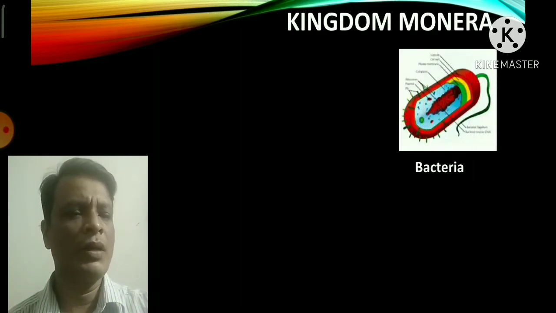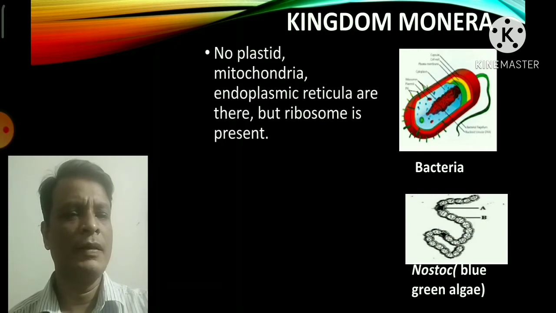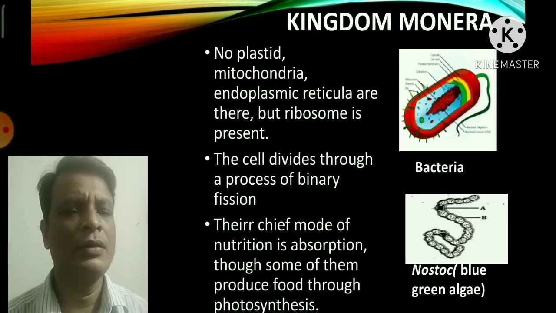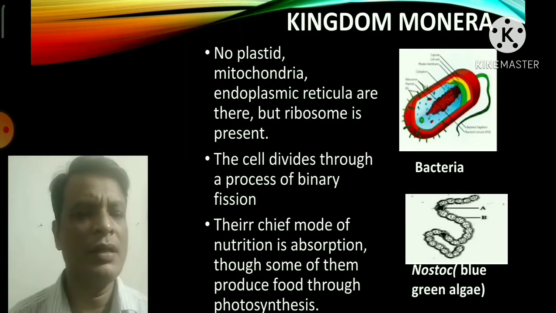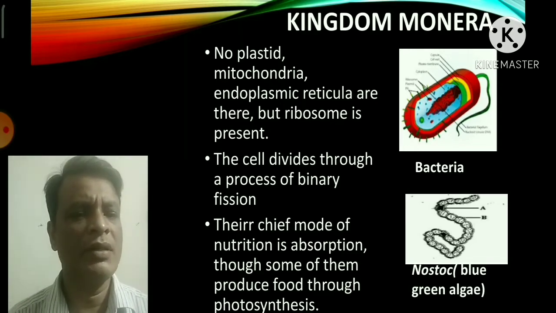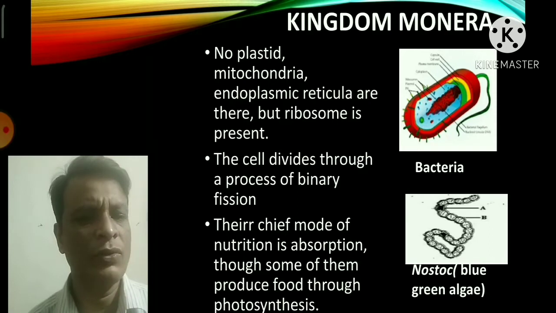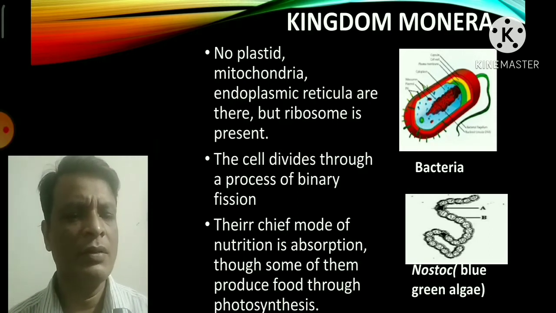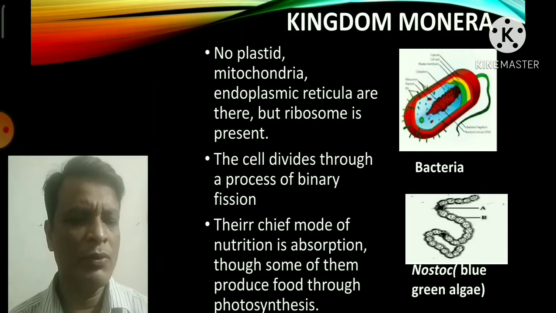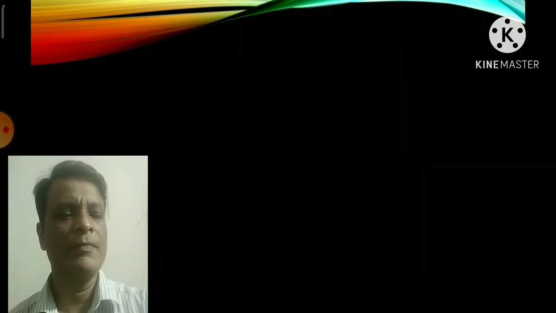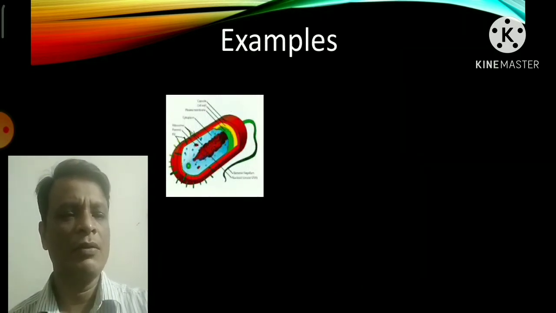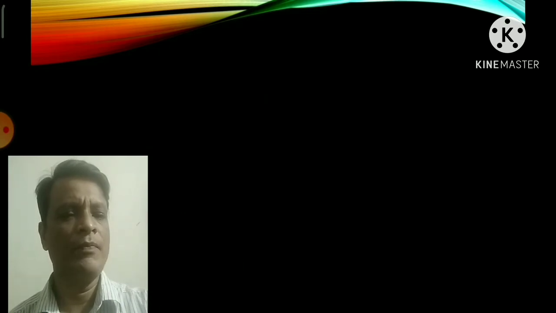Kingdom Monera has some other important characteristic features: no plastid, mitochondria or endoplasmic reticulum is there, but ribosome is present. The cell divides through the process of binary fission. The chief mode of nutrition is absorption, though some of them produce food through photosynthesis. Now the examples: bacteria and blue-green algae.